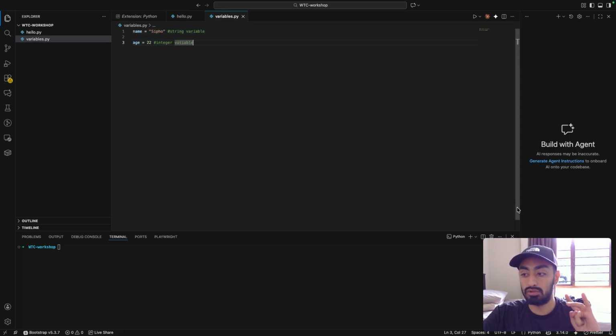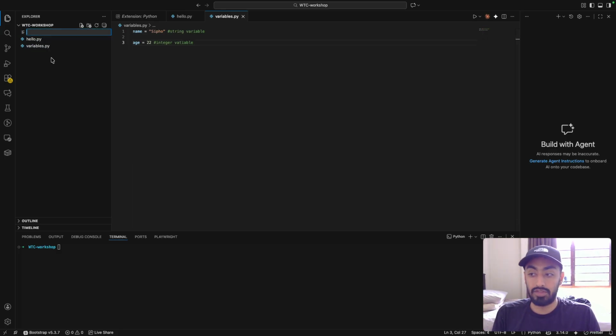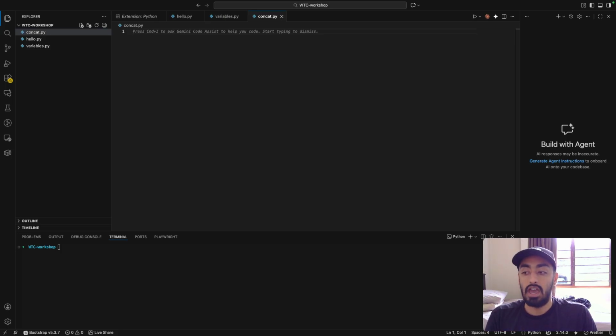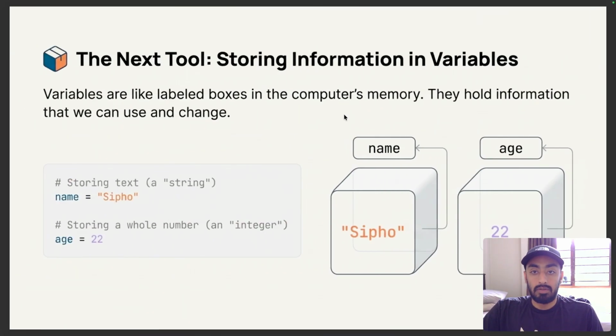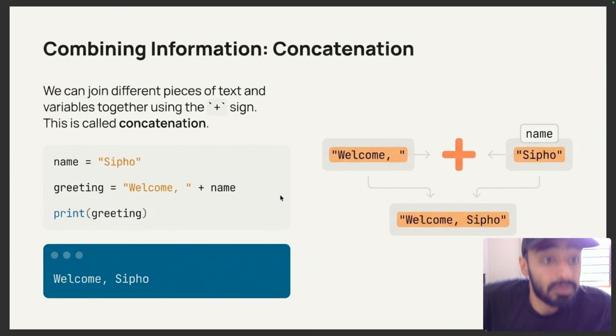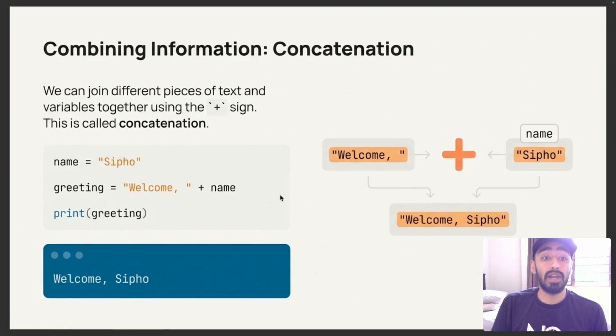So now we're going to do some string operations. Oftentimes we need to join different pieces of data together, like combining a text in a variable, and this process is called concatenation, which is a key part of string operations. So I'm going to make it concat.py, because that's what we're going to be doing here, and we're going to join these different pieces of data together. As you see here, we can join different pieces of text and variables using the plus sign. This is called concatenation from the slide.